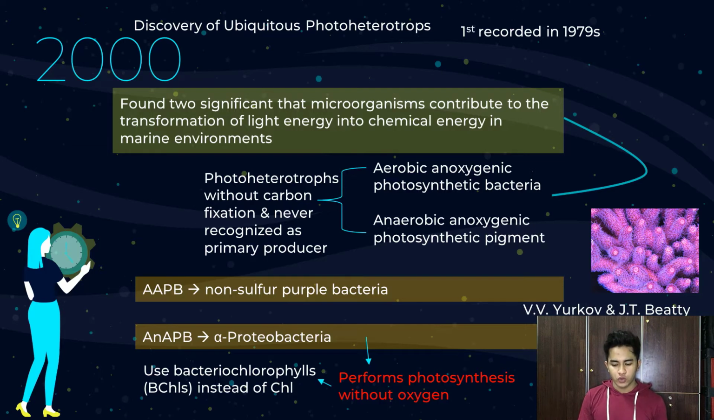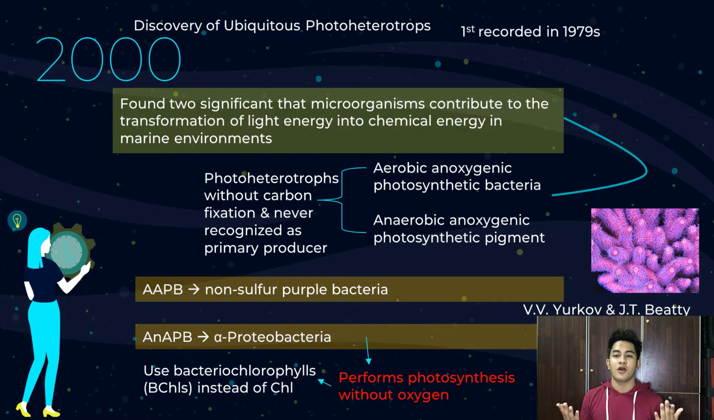They found two significant microorganisms that contribute to the transformation of light energy into chemical energy in the marine environment: aerobic anoxygenic photosynthetic bacteria and anaerobic anoxygenic photosynthetic bacteria. They are actually photoheterotrophs without carbon fixation and were never recognized as primary producers. Why do you think so? Anaerobic anoxygenic photosynthetic bacteria are non-sulfur purple bacteria.